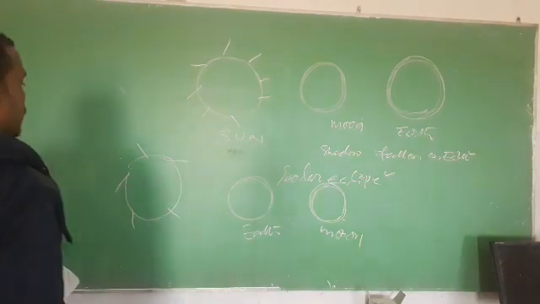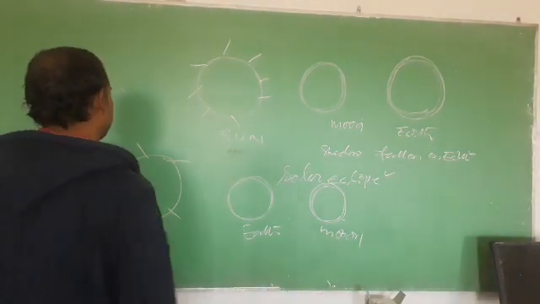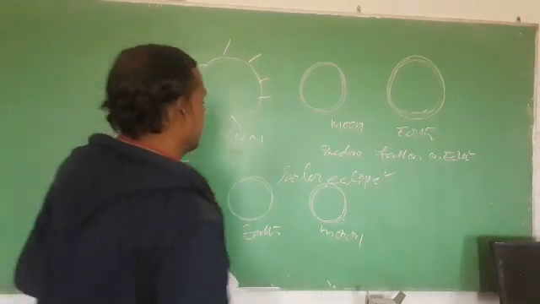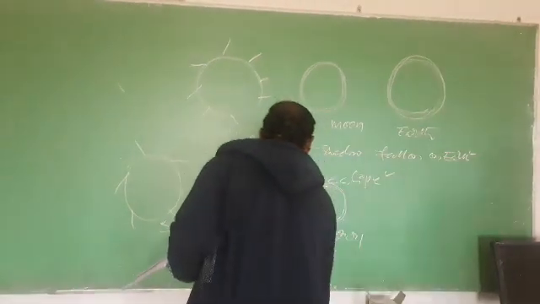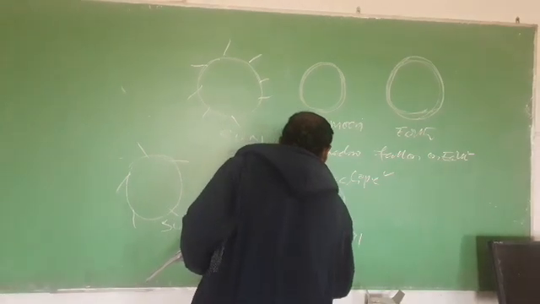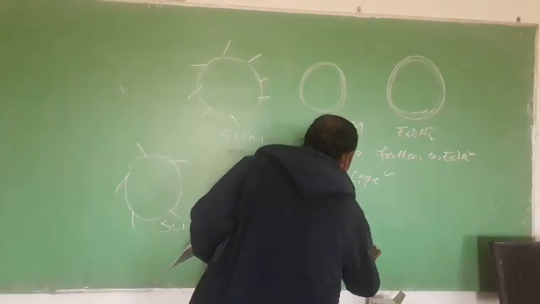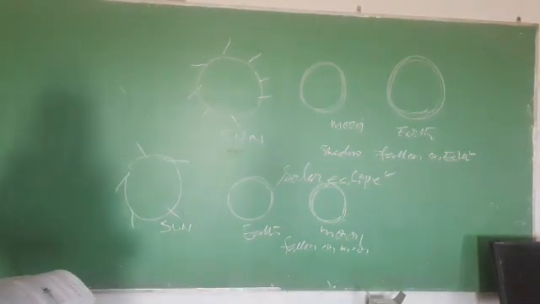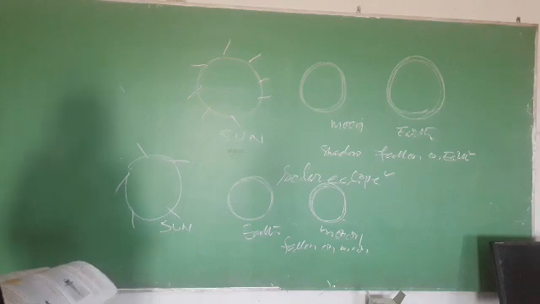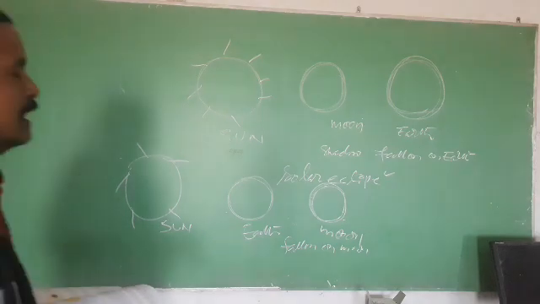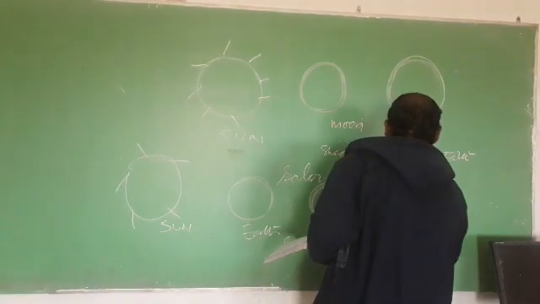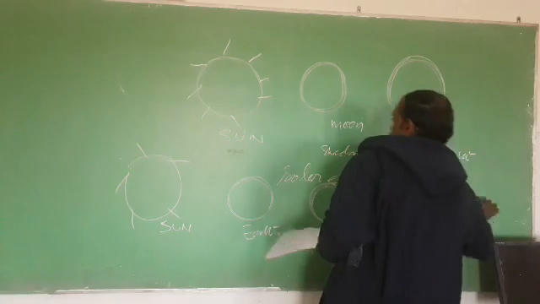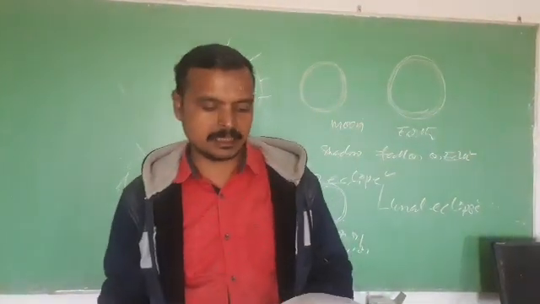So what happens, the earth comes in between the sun and moon, and during that time the earth's shadow falls on the moon, and for some time we cannot see the moon due to the earth's shadow falling on the moon, and this is known as lunar eclipse. These are some phenomena of light.